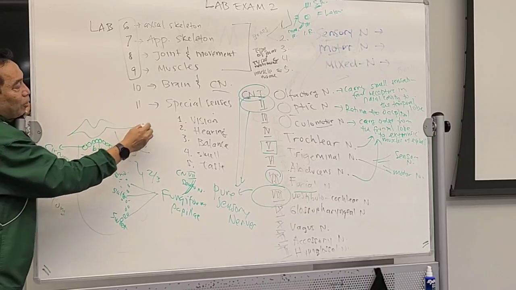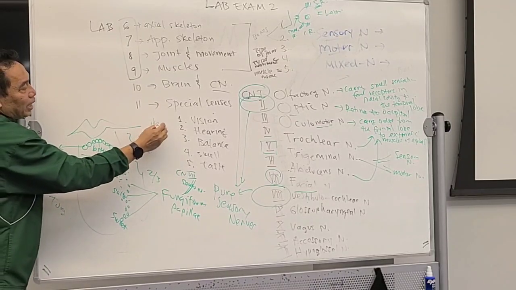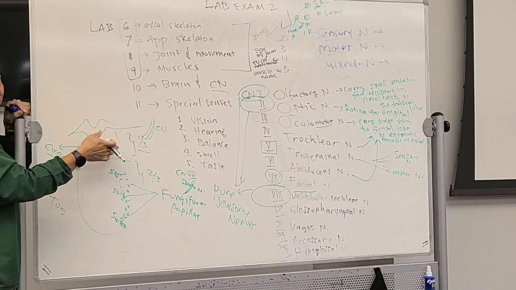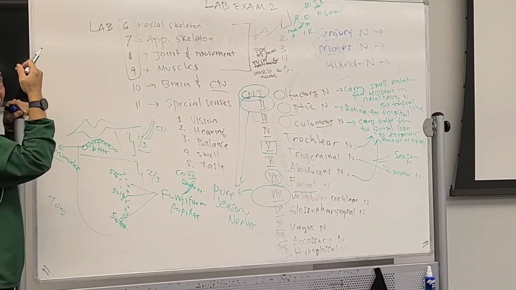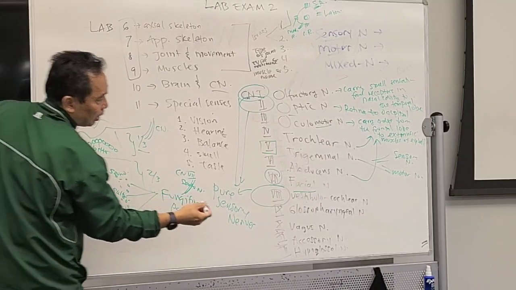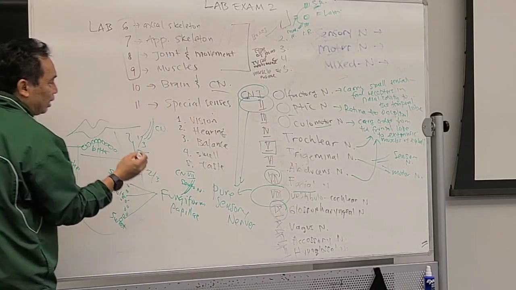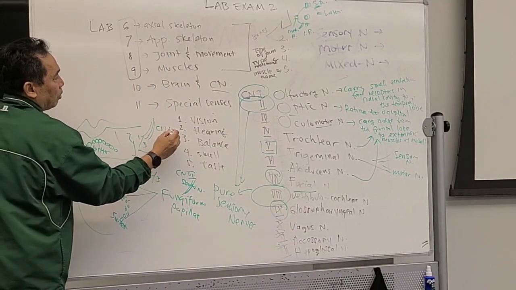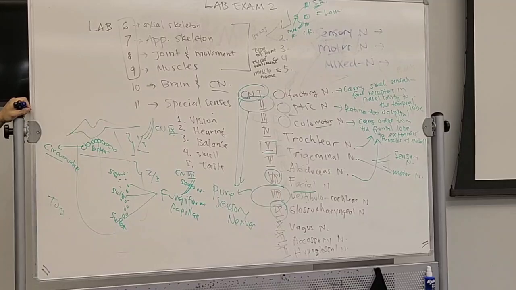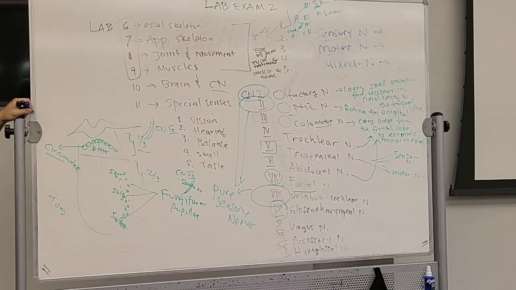And from here, there will be a cranial nerve that carries that bitter sensation to your brain. That cranial nerve is number 9. What is number 9? Here. Glossopharyngeal carries the other taste.